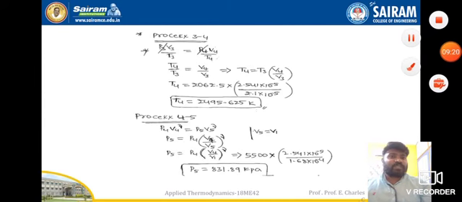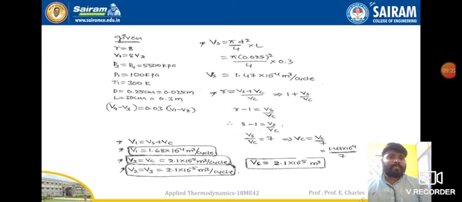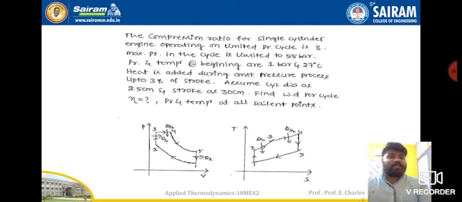So what we have seen in this dual cycle problem is only this condition: heat is added during the constant pressure process up to 3% of stroke. This is the only thing which is a bit extra added.